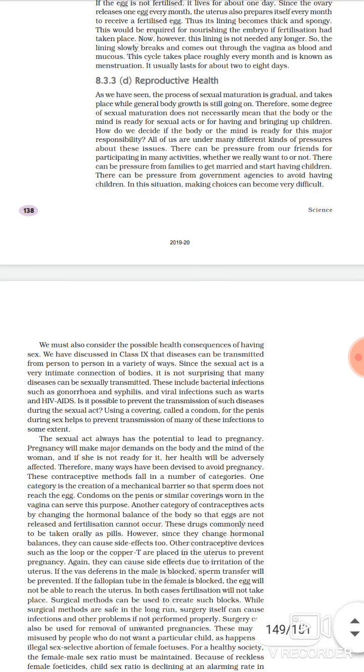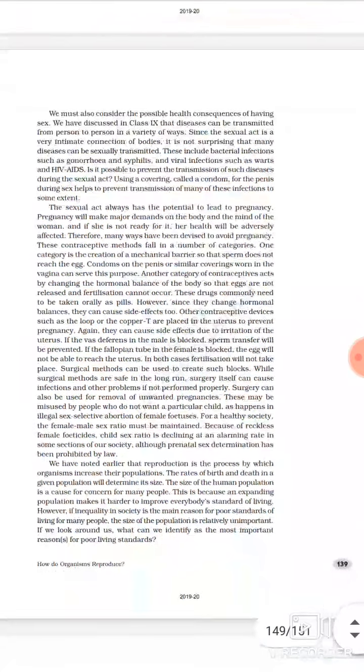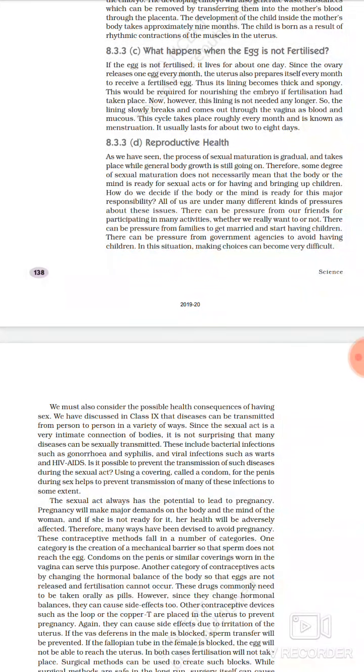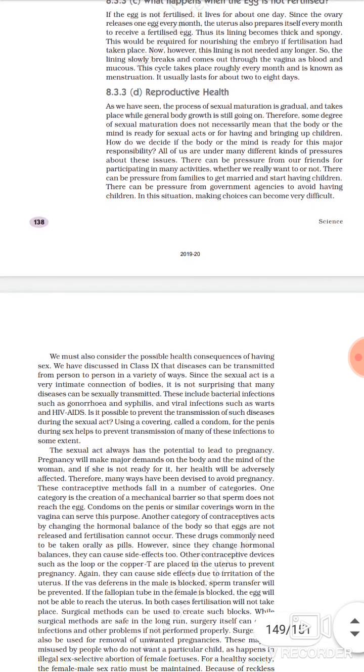Okay, now let us read what is given over there. As we have seen, the process of sexual maturation takes place while general body growth is still going on. Therefore, some degree of sexual maturation does not necessarily mean that the body or the mind is ready for sexual act.